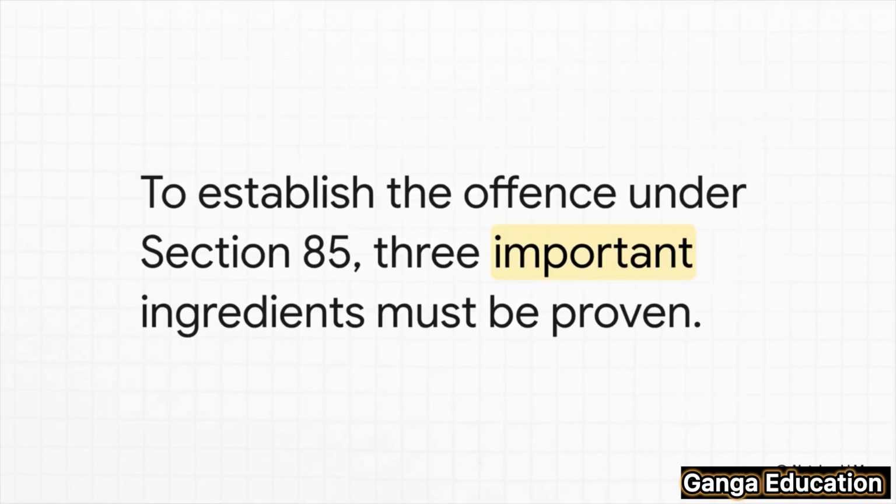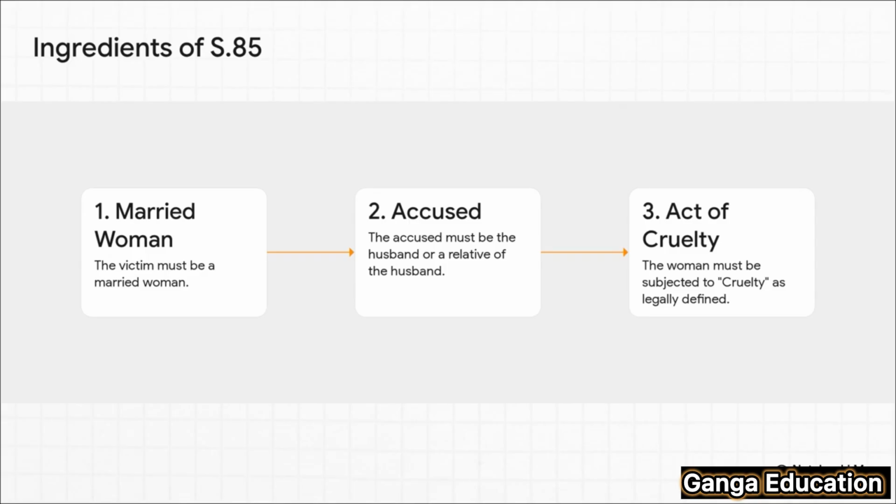To really understand this section, you need to know that it has 3 very important ingredients. To prove this offense, all 3 must be present. First, the person who has suffered must be a married woman. Second, the person accused of the crime has to be either her husband or a relative of her husband. And third, and this is the absolute key to the whole thing, the woman must have been subjected to cruelty. This specific word, cruelty, is what we really need to unpack.